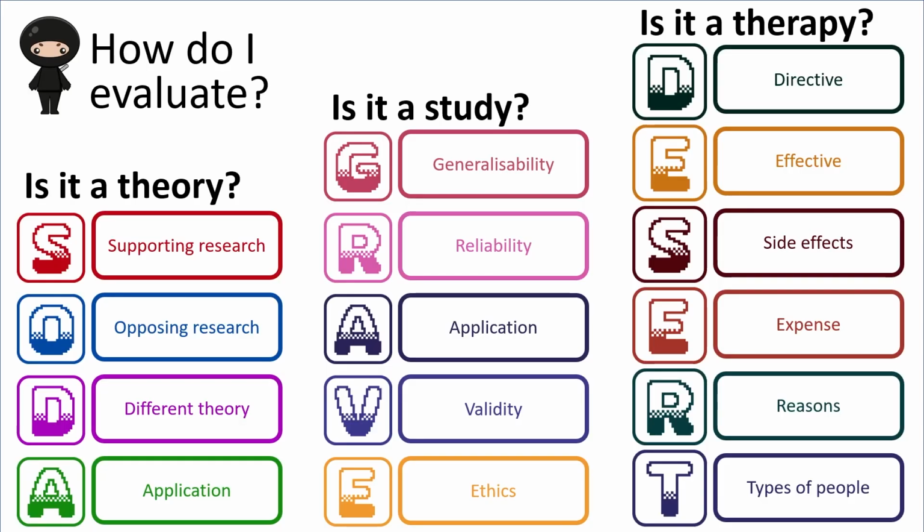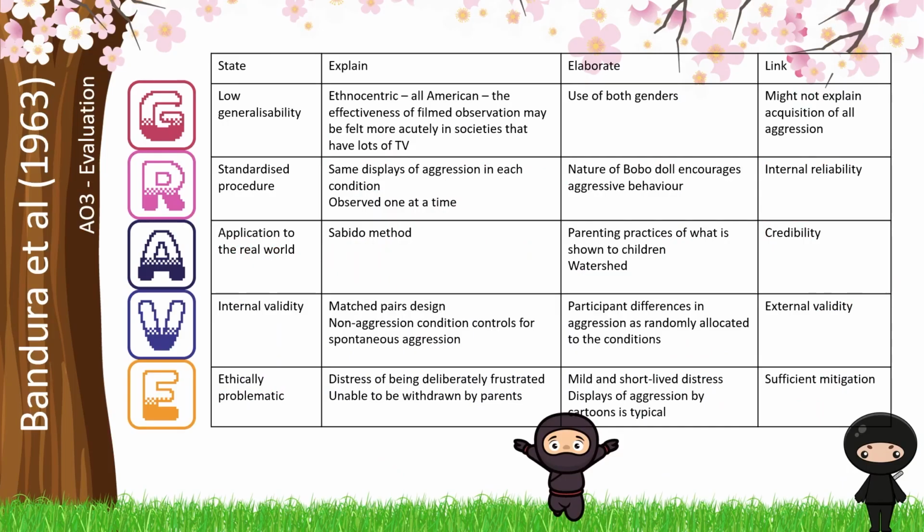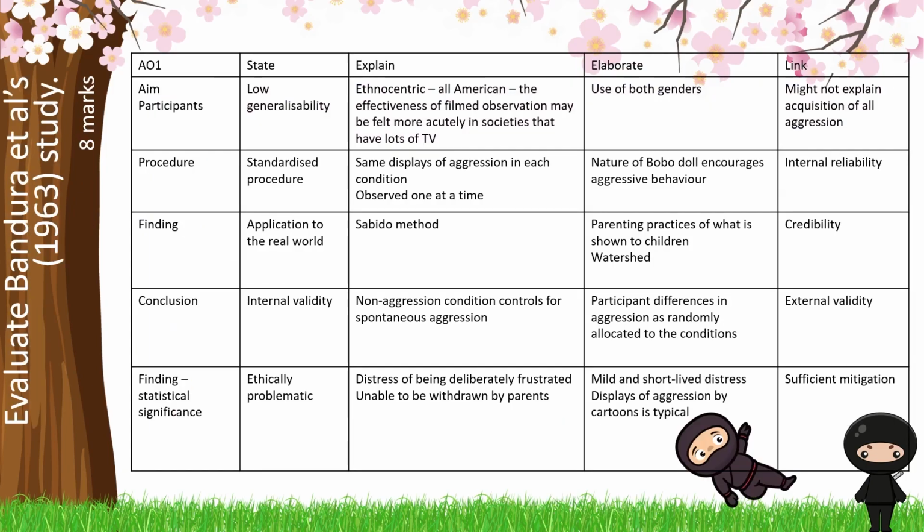Okay, how are you going to evaluate? Well, this is a study and therefore we're focusing on GRAVE. Each of these aspects breaks down into an explanation and then a counter-argument through elaboration. So we're wanting to think about framing each evaluation point to form mini conclusions throughout. This is what's going to access those higher order marks. If we're thinking about this evaluate question, we know we should be equal between our AO1 and our AO3 marks, and we also want to try and be balanced between our strengths and our weaknesses. By having our counter-arguments each time, we're enabling this to happen.